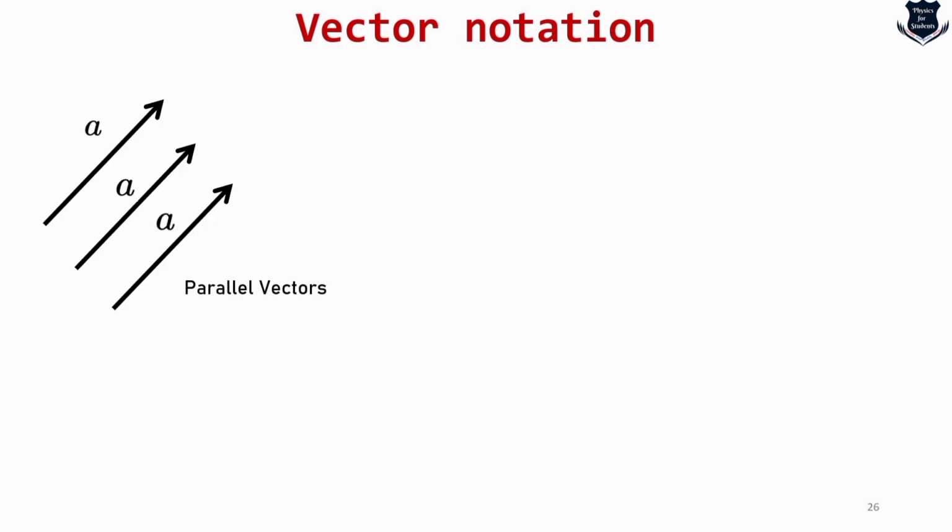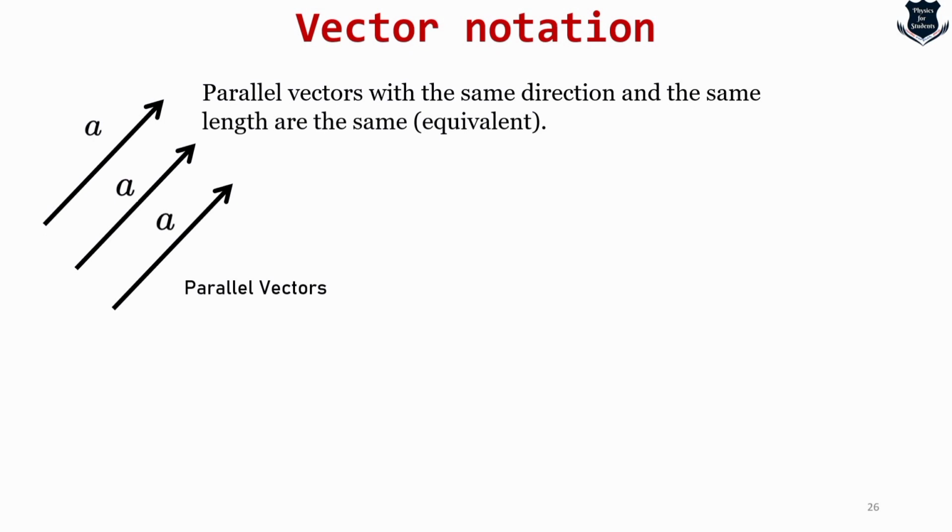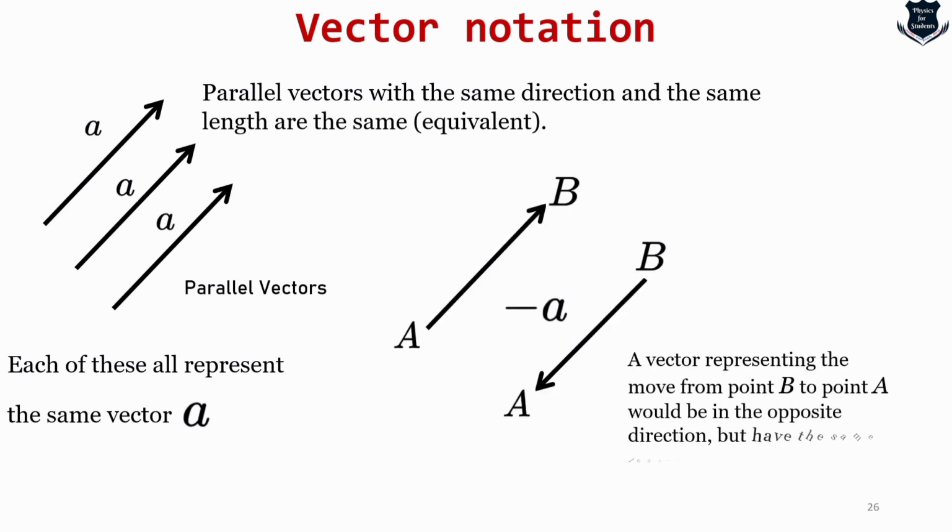Okay, so these are parallel vectors. Parallel vectors have the same length or are equivalent. So each of these represents the same vector A, and a vector representing the movement in the opposite direction, that is from B to point A, would be in the opposite direction but have the same length. So this is the definition of a parallel vector. It can be in the positive or the negative direction. It can even be scaled. For example, this vector A can be multiplied and scaled into 2A. That is through multiplication, which we will come to later when we learn the operations part of vectors.